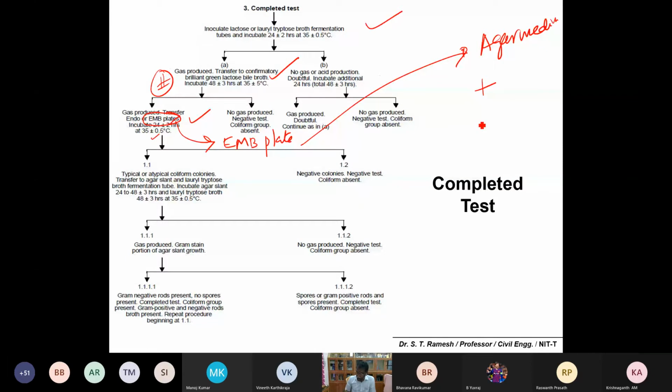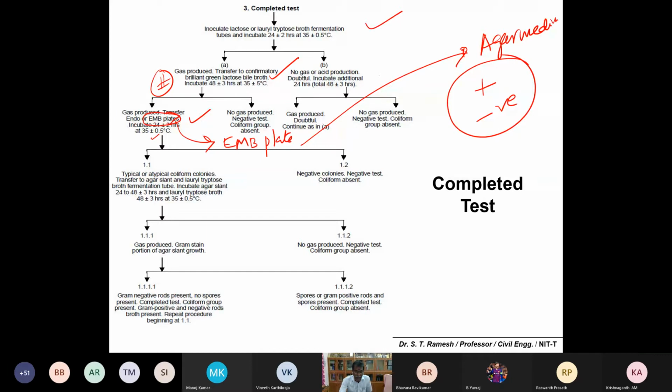Please remember, you only have to remember the medium. The first case is presumptive, where the medium is lactose, and the second is your confirmed test, where you transfer the positive of presumptive into the second test, that is the confirmed test, where the medium is BGLB. Observe the gas production, and if it is positive, proceed to the completed test, where the medium is agar medium. If there is gas production, it is positive. If there is no gas production, that is negative.